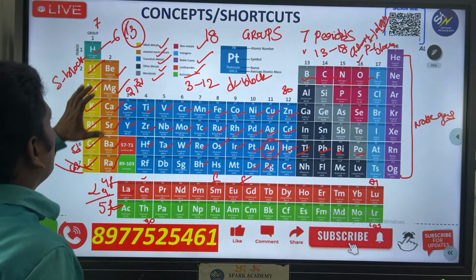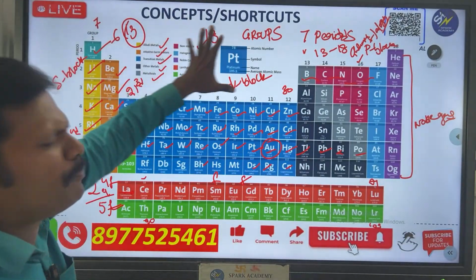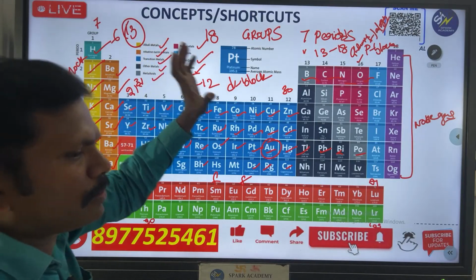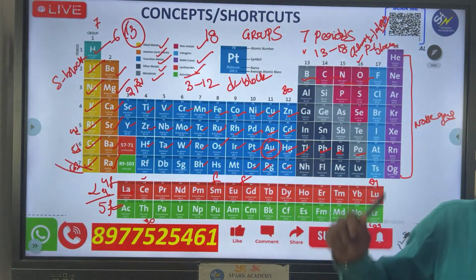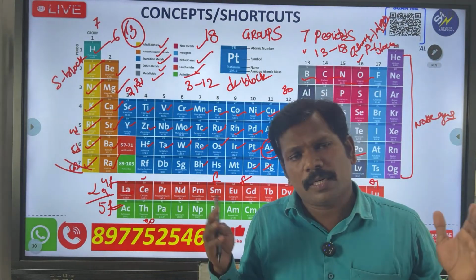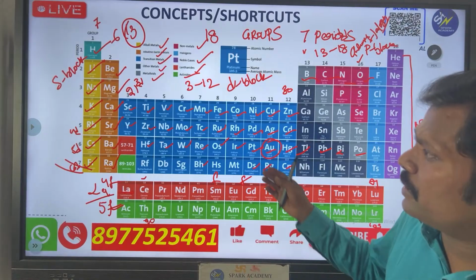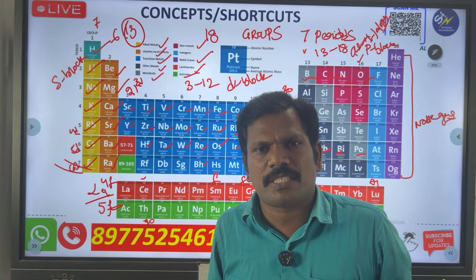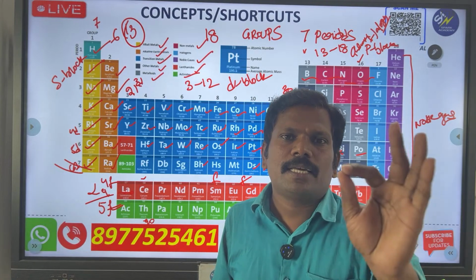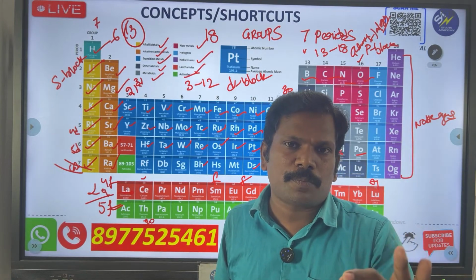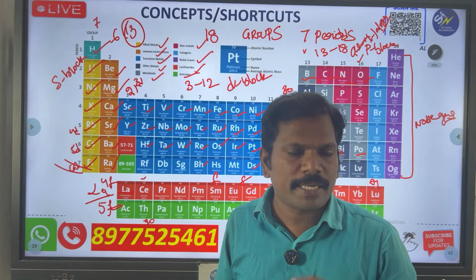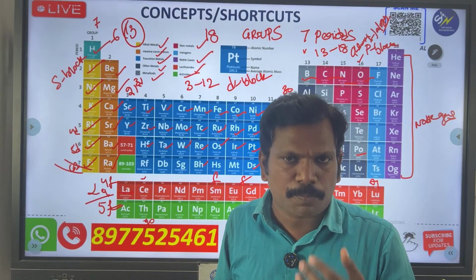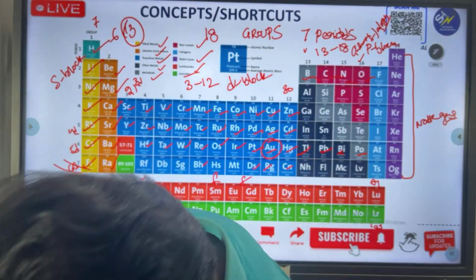Then go for this one. These are blocks, and these are the different types of classification I already told you. Depending upon the nature, there are three types: metals, non-metals and metalloids. Depending upon the blocks: P block, S block, D block and F block. These are the groups 1 to 18. Different types of classification are there, but the most important is block information: S block, P block, D block and F block. The remaining are also important, but focus mostly on this, because every time they are asking questions on this block type.